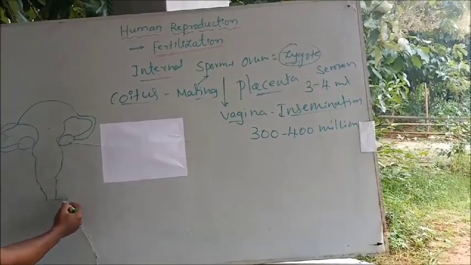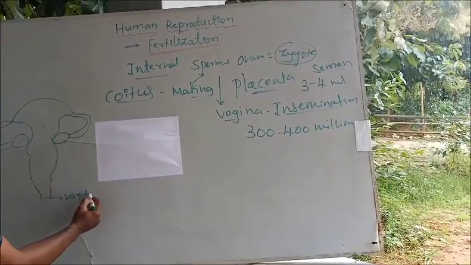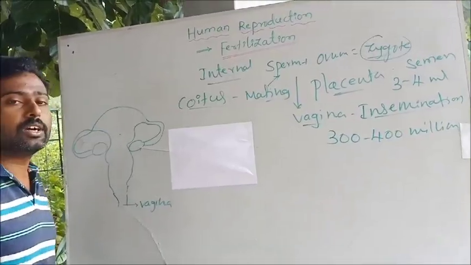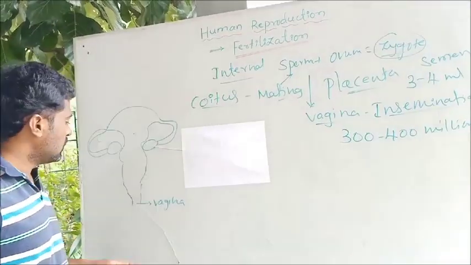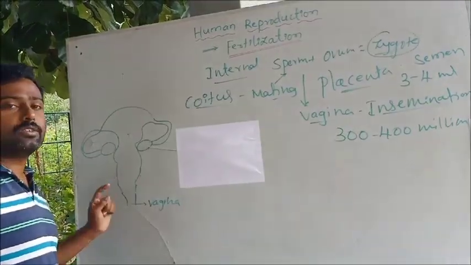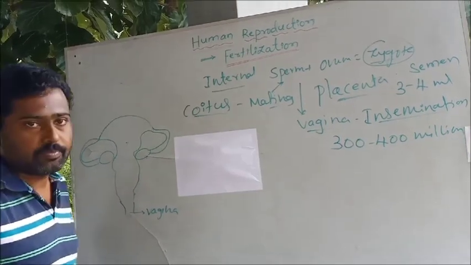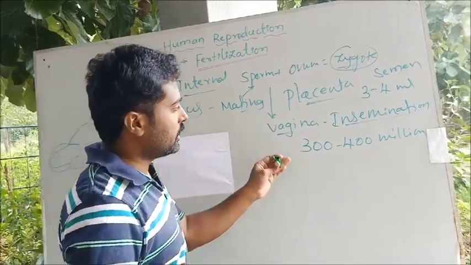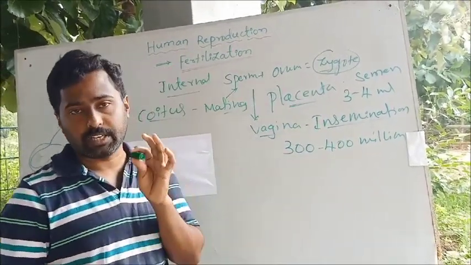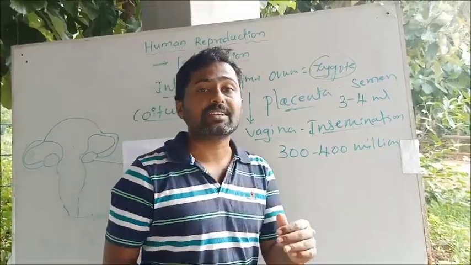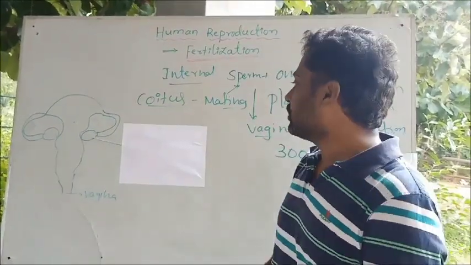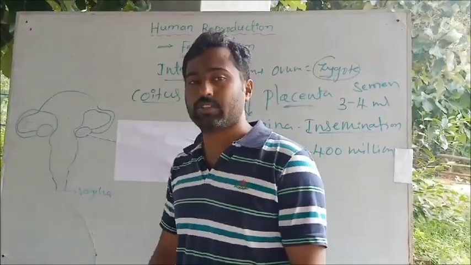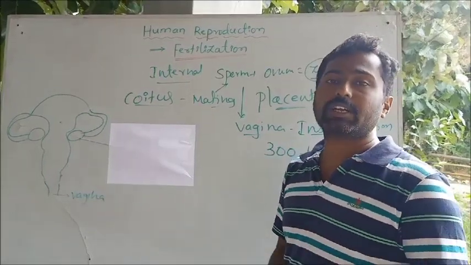You know that the vagina is nothing but the birth canal, or it is otherwise called the copulatory chamber. The male inserts the penis into the vagina during mating or copulation, which is what is called coitus. During that, the sperm or semen is released into the vagina. Some of them are demobilized because they can't move. Though 300 to 400 million sperms are released per ejaculation, many of them can't reach the target. They fail to move, or they may stick to the wall of the vagina or the cervix. That is what is called demobilization.